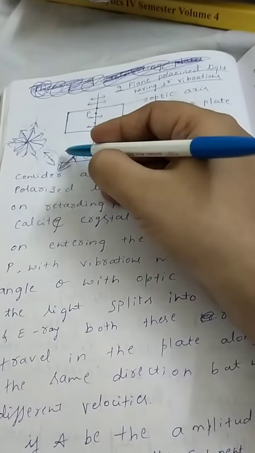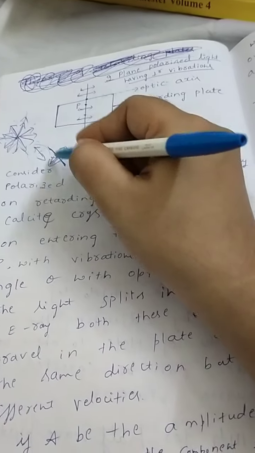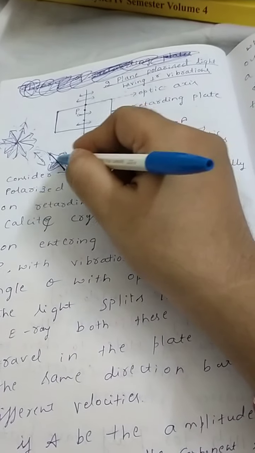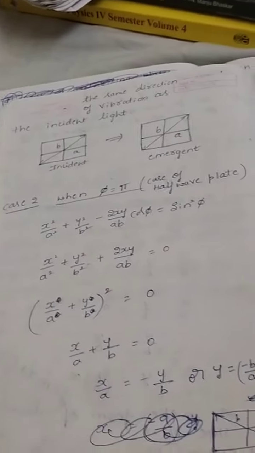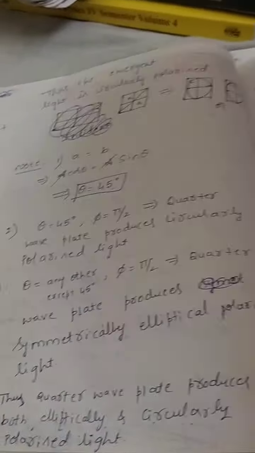If I am sending this other type of vibration, this angle is considered as theta. So theta is always the angle between the direction of vibration and the optic axis. If you put that condition theta as 45 degree, then I will get the circularly polarized light.